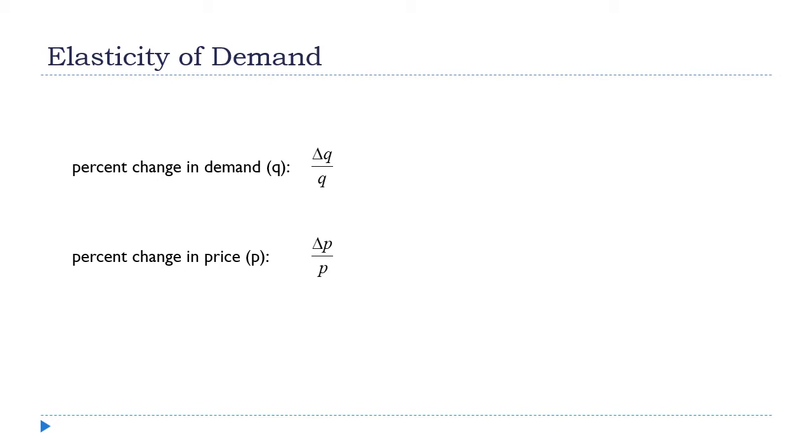All right, so how do we measure this thing? Well, this is based on comparing percentages. I'm going to take the ratio of the change in demand, the percent change. That's this, so it's going to be delta Q divided by Q. And I'm going to divide that by the percent change in the price. That's this, delta P divided by P.